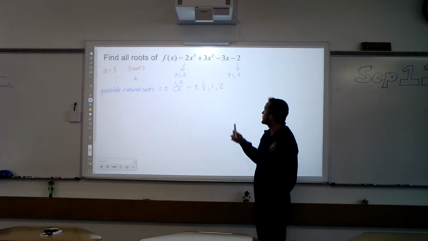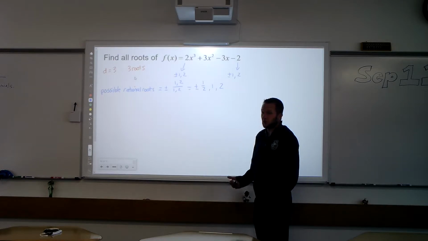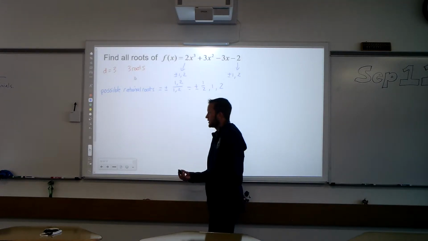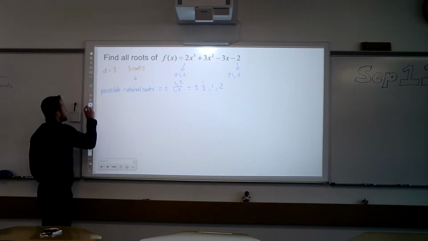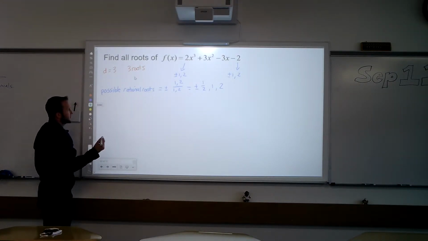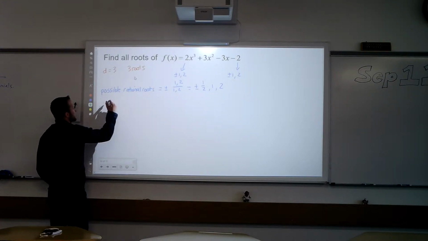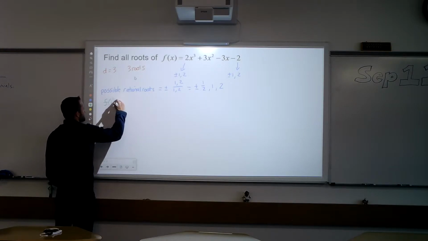So how do we know what to plug in? Well, I usually just start with an easy one, like 1 or -1. But you can just choose one. So I'm going to choose 1. I'm going to test, does 1 give us a remainder of 0? So now we're using the remainder theorem. We're going to plug in 1.